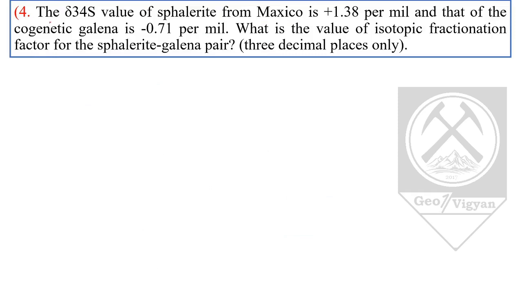Now coming to the fourth question: the delta 34S value of sphalerite from Mexico is plus 1.38 per mil, and that of cogenetic galena is minus 0.71 per mil. What is the value of the isotopic fractionation factor for the sphalerite-galena pair? The answer is to be given to 3 decimal places only.